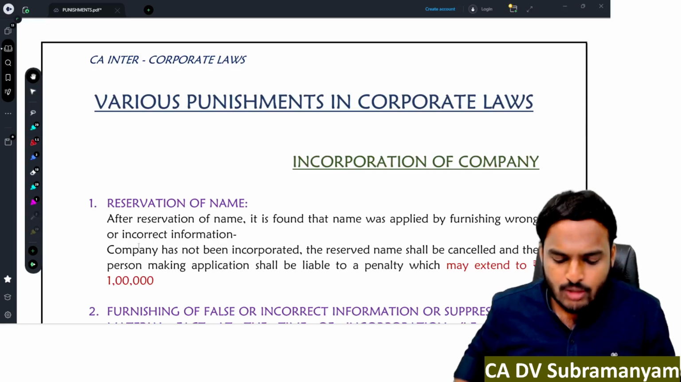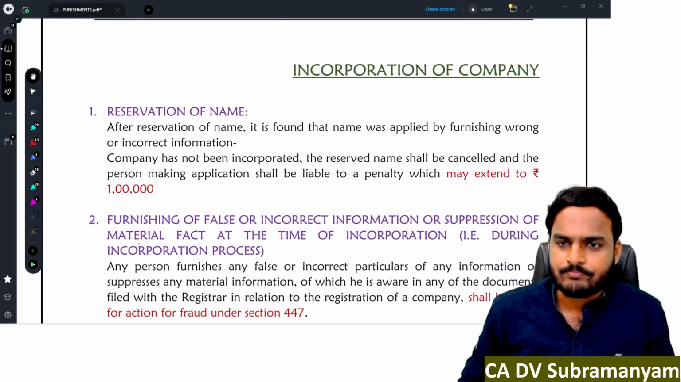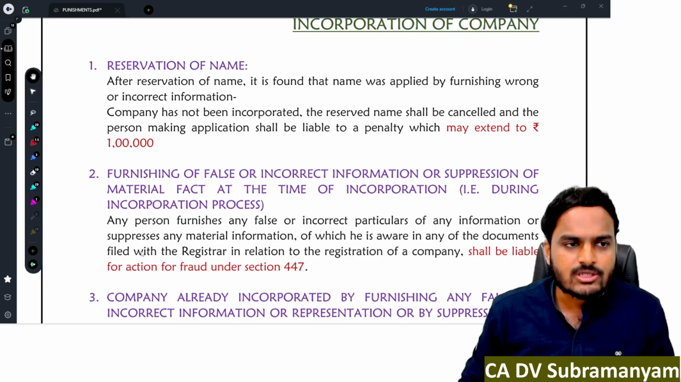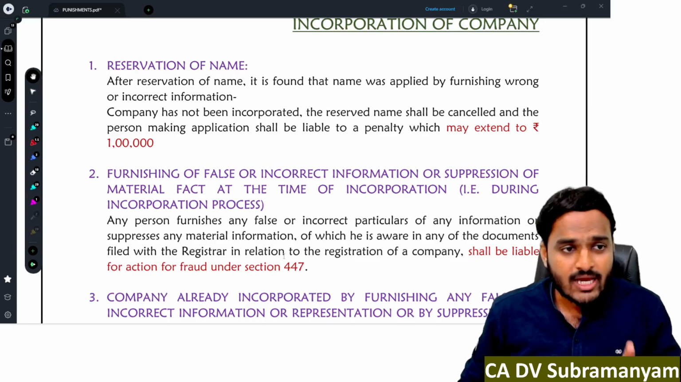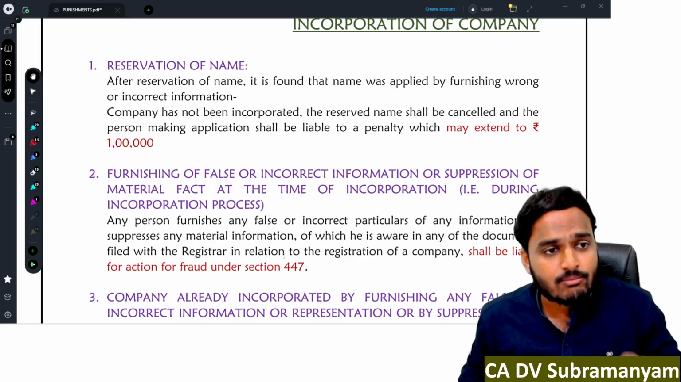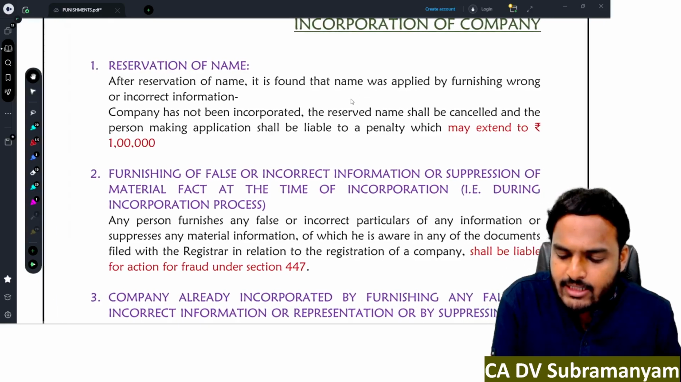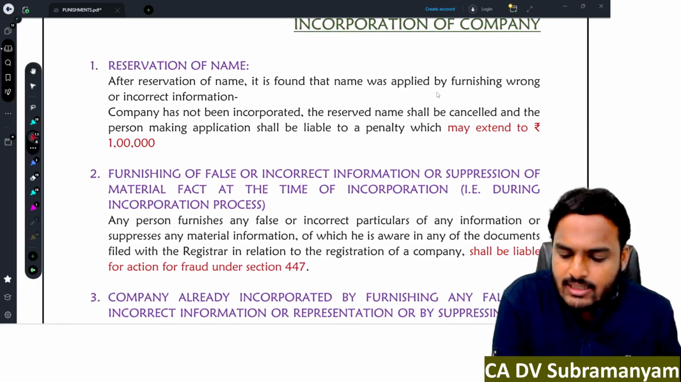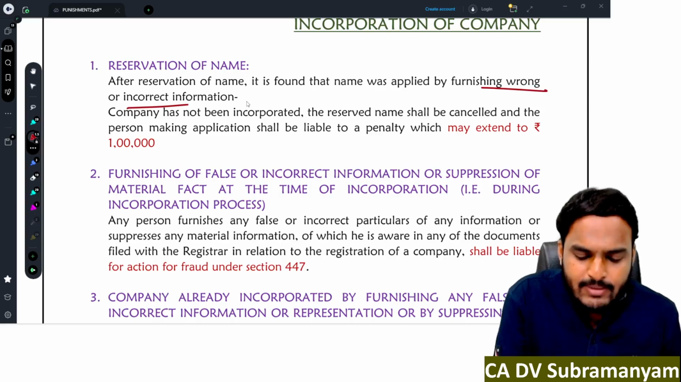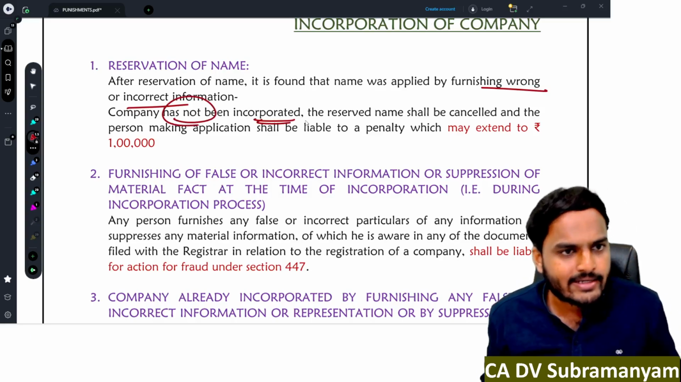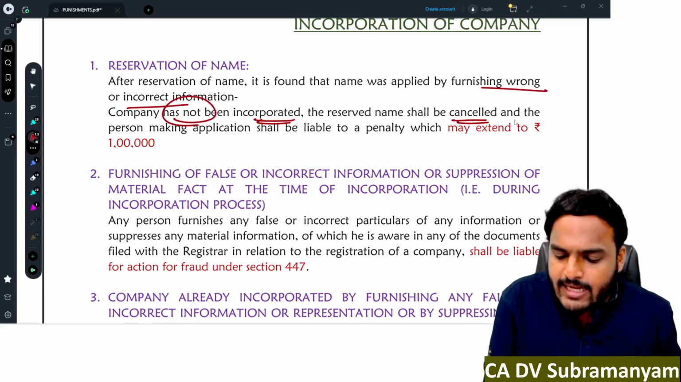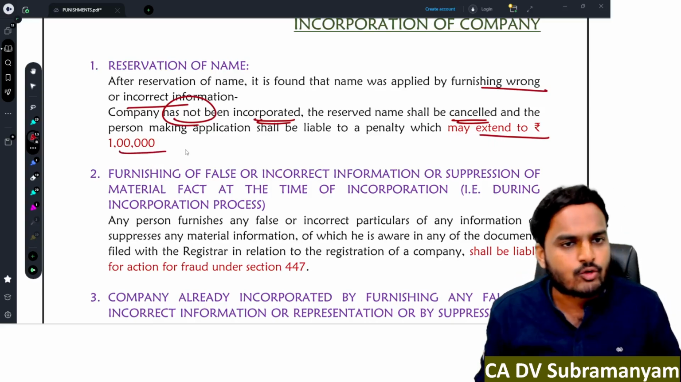The first one is incorporation of company, reservation of name. The first step for incorporation of company is reservation of name. One has to file an application for reserving the name of company. And if it is found that the name was applied by furnishing wrong or incorrect information and company has not been incorporated yet, then the reserved name shall be cancelled and the applicant shall be liable to a penalty which may extend to 1 lakh rupees.